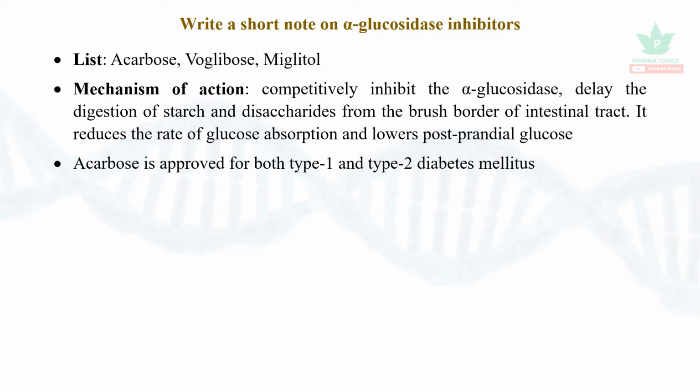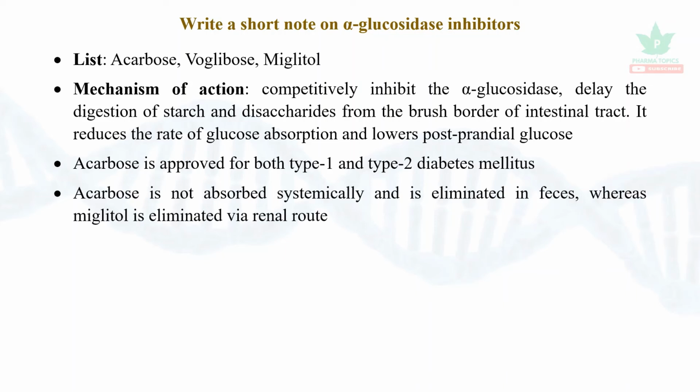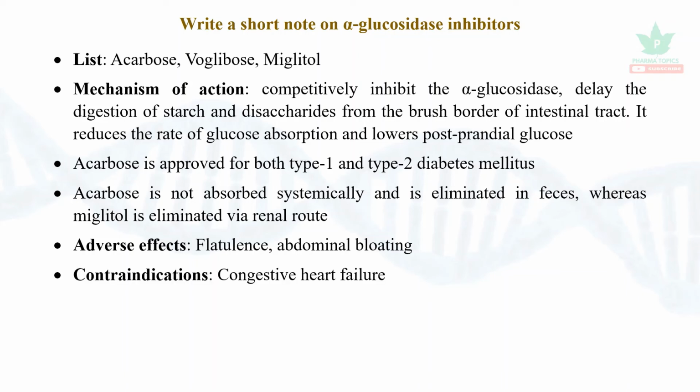Acarbose is approved for both type 1 and type 2 diabetes mellitus. Acarbose is not absorbed systemically and is eliminated in feces, whereas miglitol is eliminated via renal route. Adverse effects: flatulence, abdominal bloating, and contraindications are congestive heart failure.